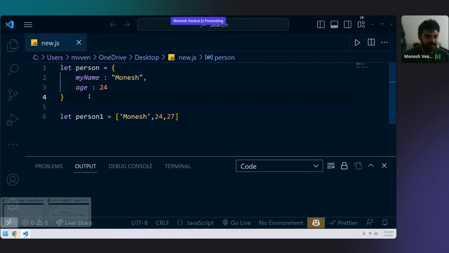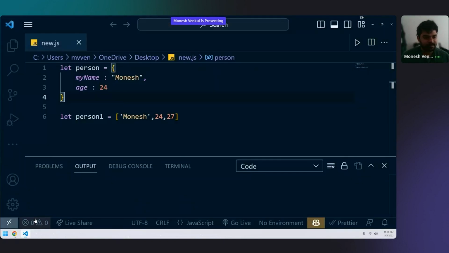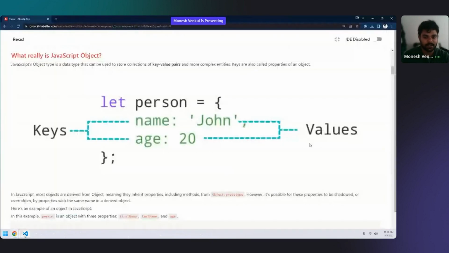An object looks like this, and there is something called a key value pair. Here, you know what let and const are. Person is nothing but a variable name. You will open curly braces. The left side parts are called keys. My name and age are keys here. Monish and 24 are called values here. John and 20 are called values. The left side part, name and age, are called keys.